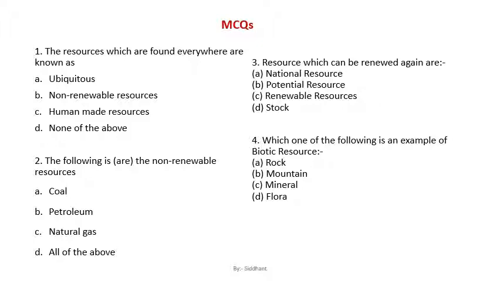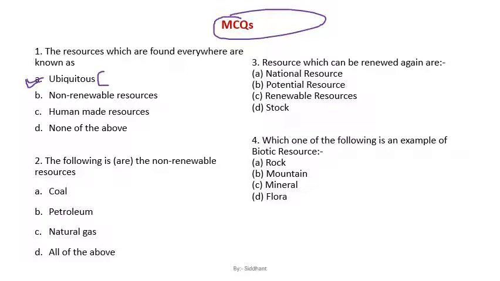So that's it for today. Now on the basis of these topics only, we will have some MCQs, which you will have to solve. The resources which are found everywhere are known as what? It is localized. The resource which is found at a particular place is known as localized. And the resource which is found everywhere, just like wind, water, air, which is present throughout the surrounding, is known as ubiquitous. So don't get confused, ubiquitous is the word for everywhere.